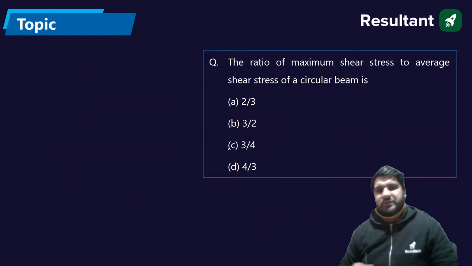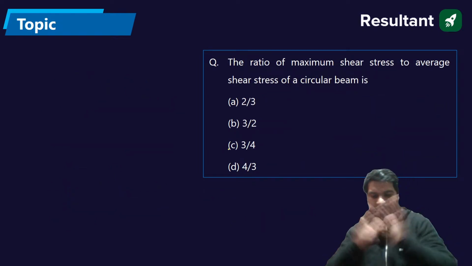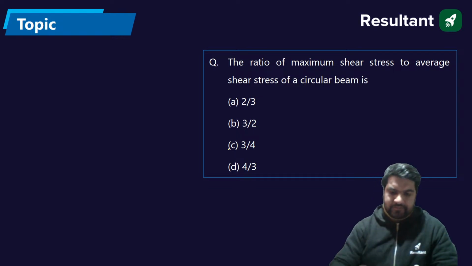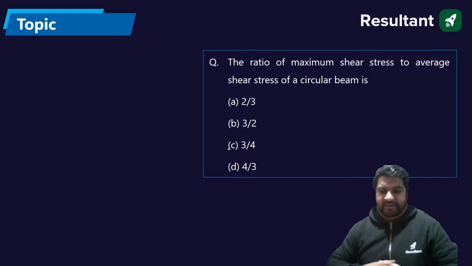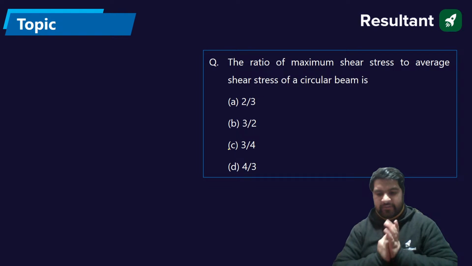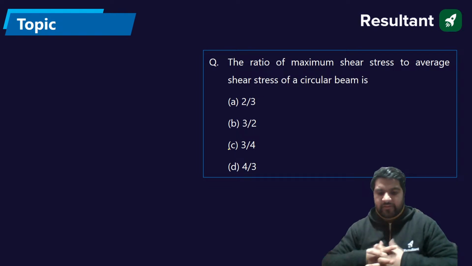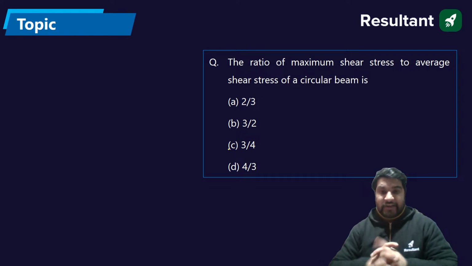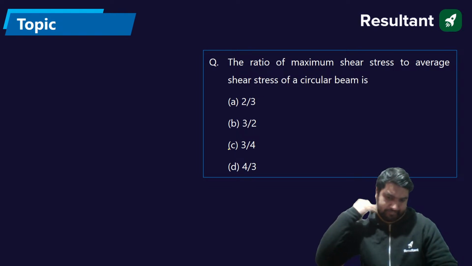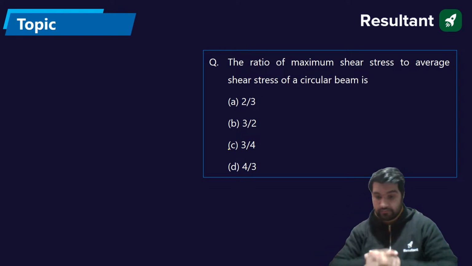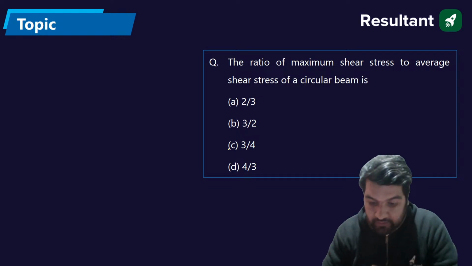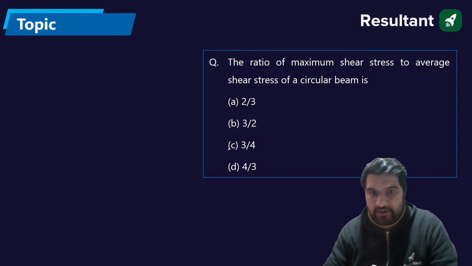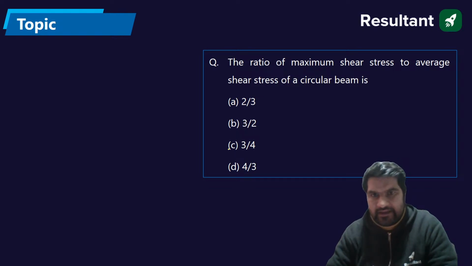Okay, guys, next question. In case of a circular beam, what is the ratio of maximum shear stress to the average shear stress? So it is 3 by 4. What are you saying, 3 by 4 or 4 by 3? Arvind, you are not marking it right. It's maximum shear to average shear.